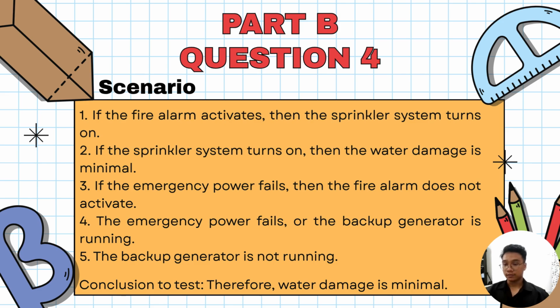So we analyze the situation. From statement 4 and 5, it says power fails or generator runs, but the generator is not running. So we conclude that the emergency power fails. Next, from statement 3, if emergency power fails, then the fire alarm does not activate. So the fire alarm does not activate. Because the fire alarm does not activate, the sprinkler system will not turn on. And if the sprinkler system does not turn on, the water damage is not minimal. So the conclusion to test: therefore water damage is minimal.